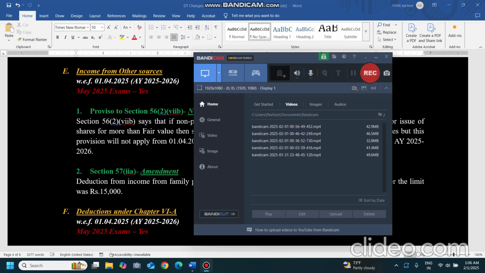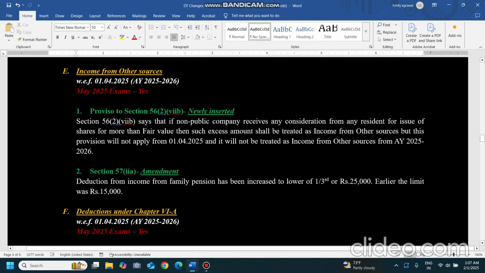If a private company is issuing any shares to a person, and any amount more than the fair value is received by the private company, then such excess amount shall be treated as income from other sources with effect from 1st April 25. It should not be treated as income from other sources in the computation of tax for the previous year 24-25, because it is applicable from assessment year 25-26.